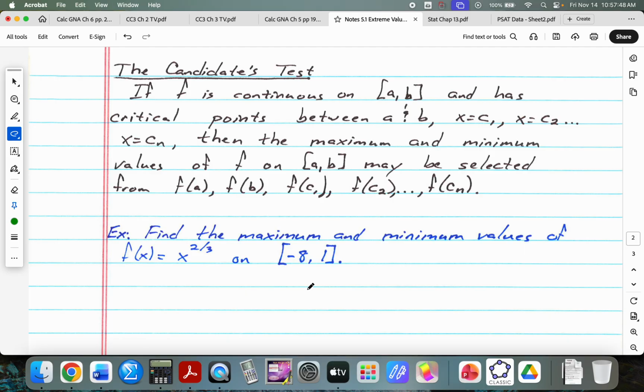Then you test them to see which one is bigger and which one is smaller.